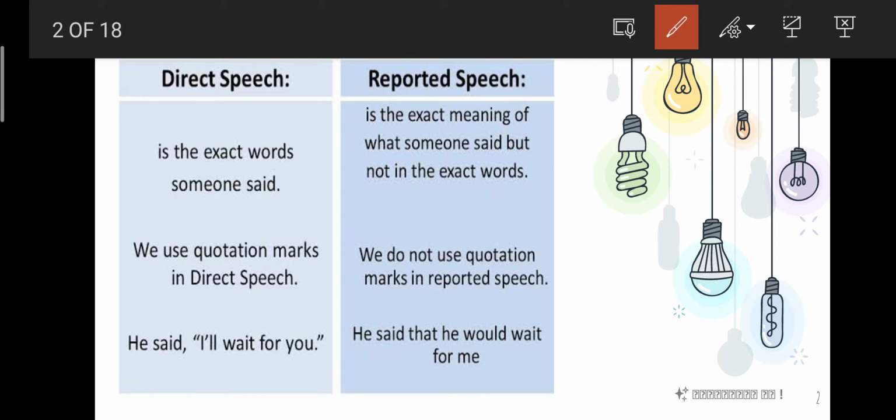So this dialogue, I will wait for you, are the exact words said by a person. So it is in inverted commas. Whereas in reported speech, he said that he would wait for me. So here some other person is saying the exact same thing to the third person. He said like this, he said this particular thing.